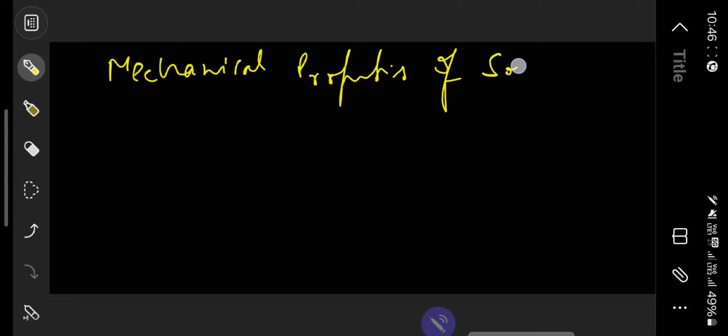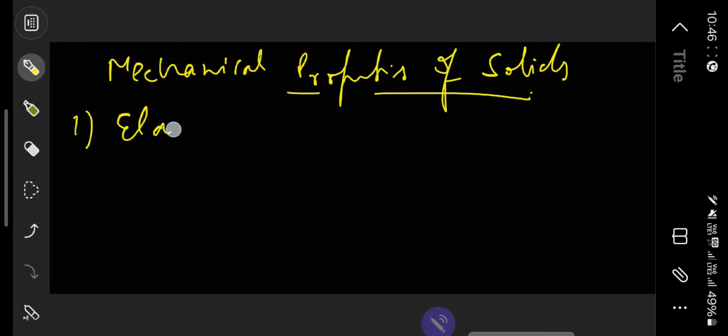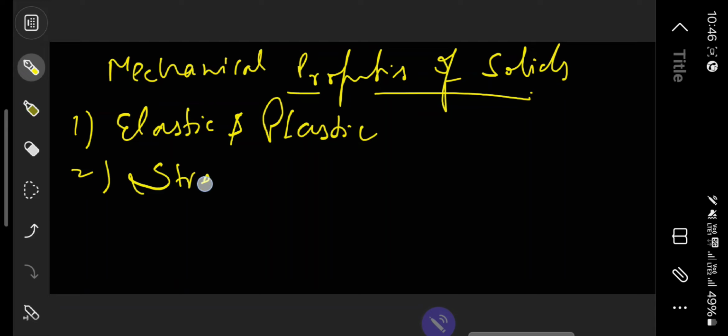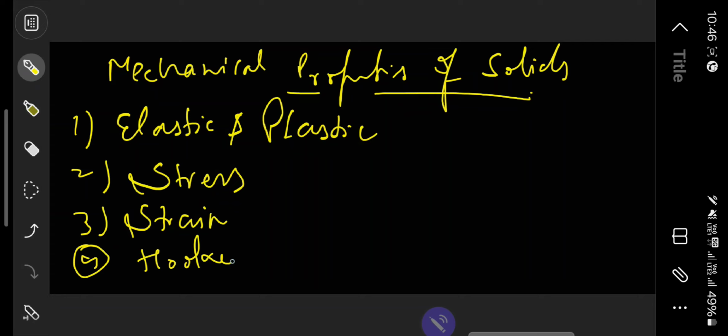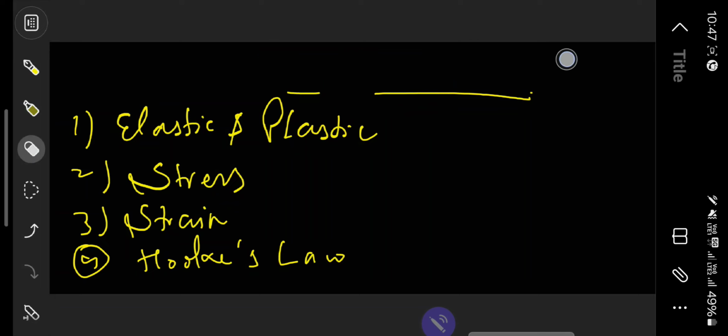Mechanical properties of solids. So basically today we'll be dealing with a few terminologies associated with this chapter. The first term is elastic and plastic bodies. The second term which we'll be learning about is stress. Third is strain. And the fourth is Hooke's law. So these are the things which we'll be covering today one by one.